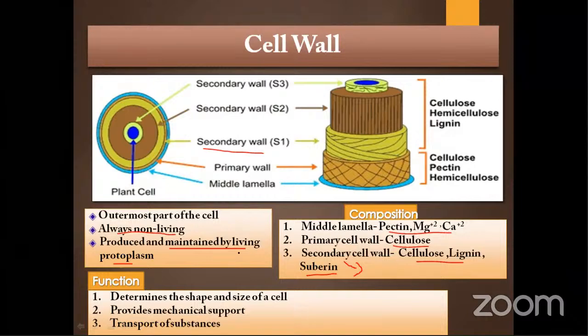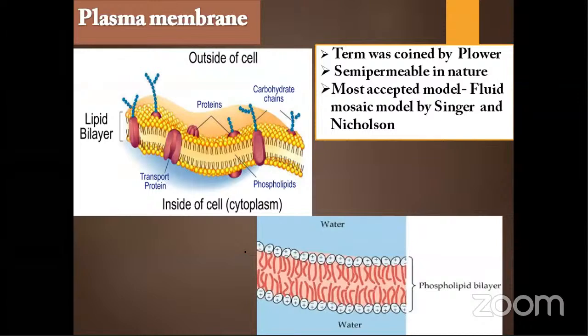That is your plasma membrane. The term cell membrane was given by Nägeli and Cramer, and the term plasma membrane by Plowe. It is semi-permeable in nature. Why? Because it allows some chemicals to enter and does not allow others to move freely, because of its chemical nature. The plasma membrane is composed of a lipid bilayer, and on this lipid bilayer proteins are embedded. The lipid bilayer looks something like this.